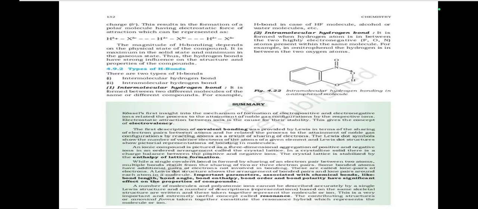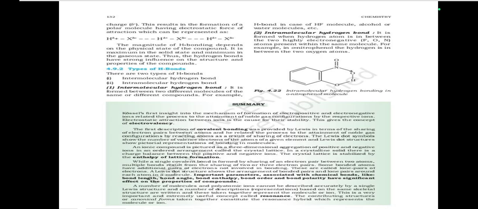Multiple bonds result from the sharing of two or three electron pairs. Some bonded atoms have additional pairs of electrons not involved in bonding. These are called lone pairs of electrons. The Lewis dot structure shows the arrangement of bonded pairs and lone pairs around each atom in a molecule.